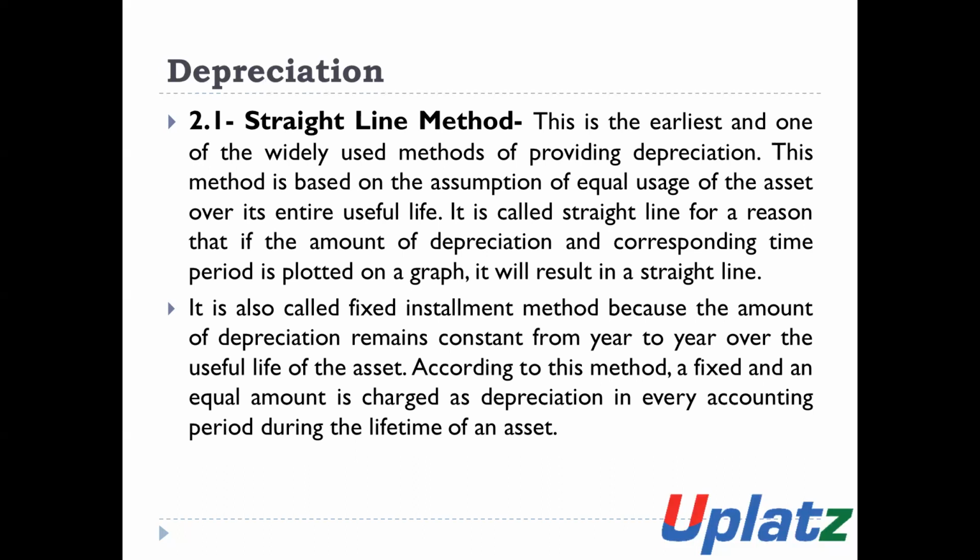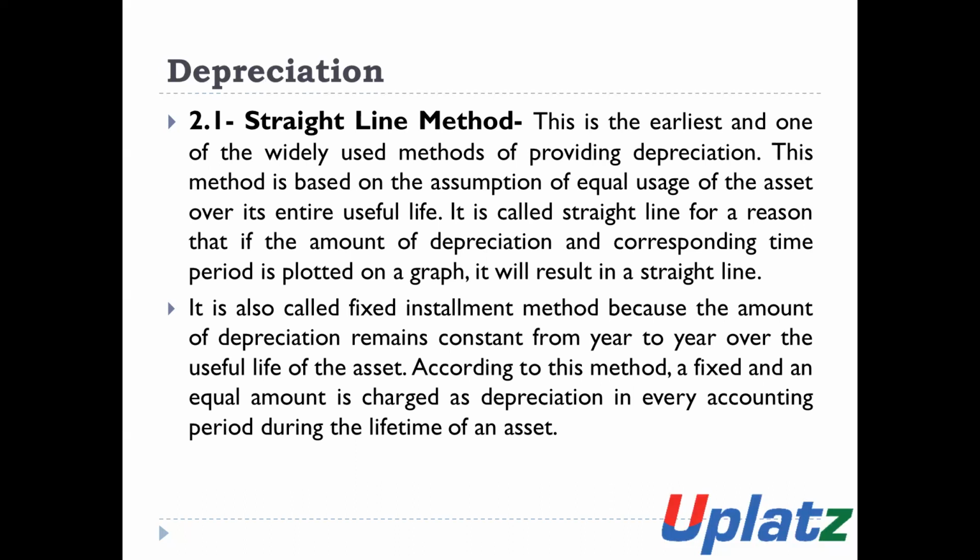So the amount of depreciation is charged equally. For this reason it is called the straight line method, because the amount of depreciation and the corresponding time period are charged equally, in a straight line. There is no change in the depreciation over the useful life of the asset. So for this reason, such a method is known as the straight line method.